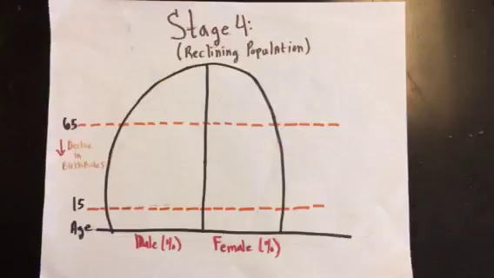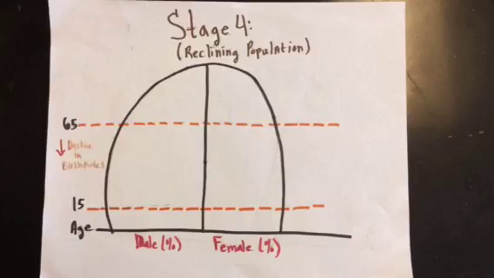Stage 4, also known as declining population, the population stops growing and sometimes begins to decline as birth rates drop below death rate. The declining population in Stage 4 means fewer young people and a higher proportion of elderly people. This shift means fewer people in the labor force and more people retired or working part-time. The ratio of dependent elderly to wage earners increases.